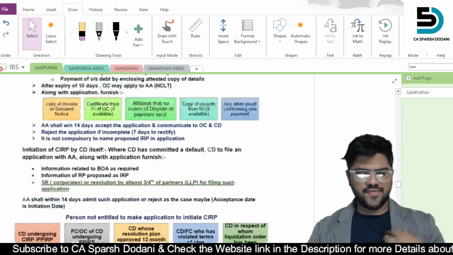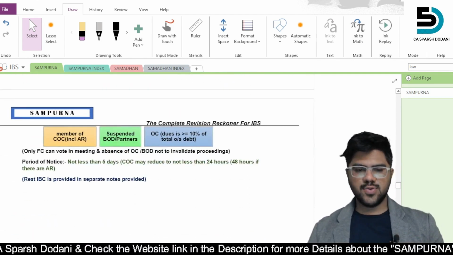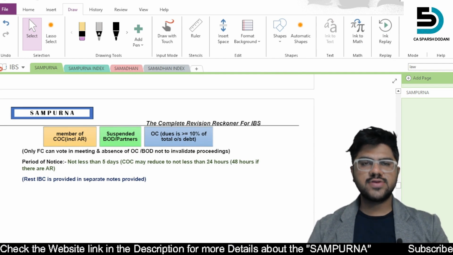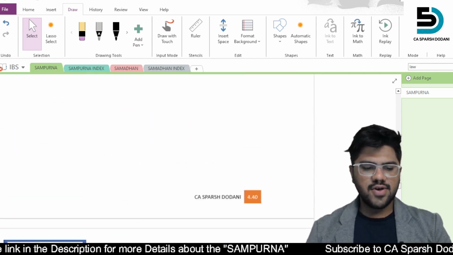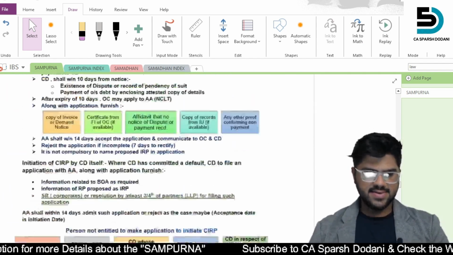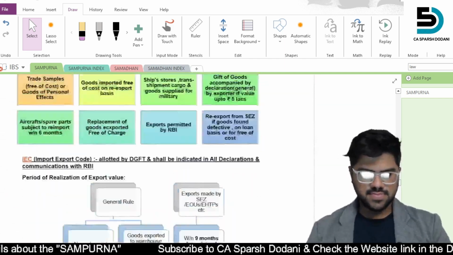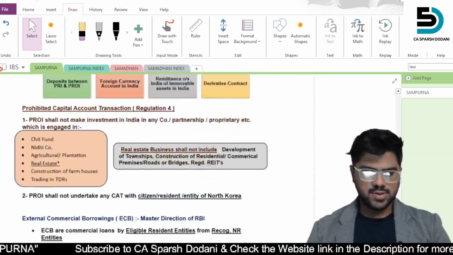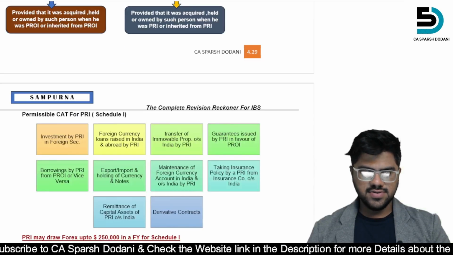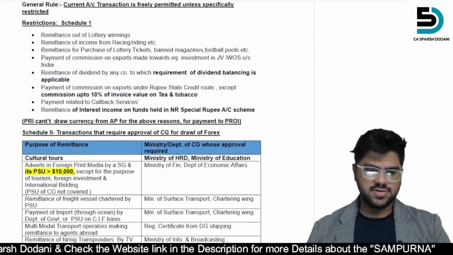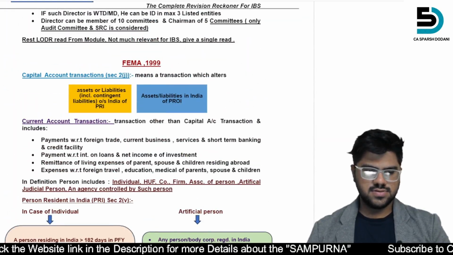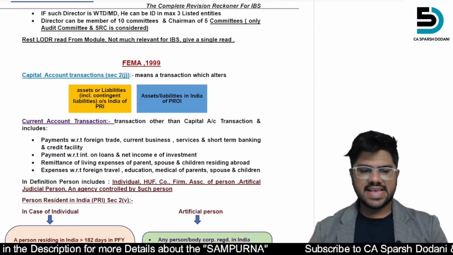Now let us jump on to the FEMA part, and let's look at what is important and what are the topics which are very relevant for your examination. Yeah, right. Chalo. So this is the FEMA part of your book. So the first thing is